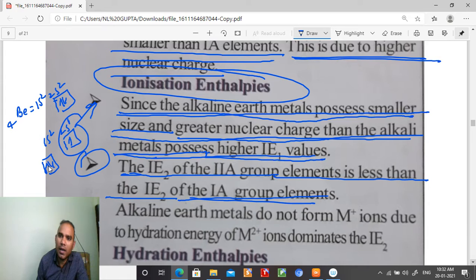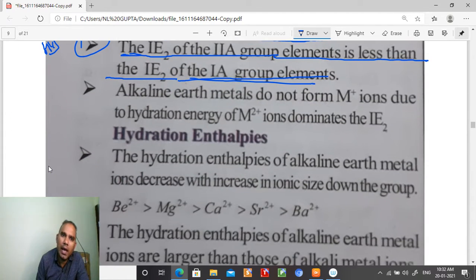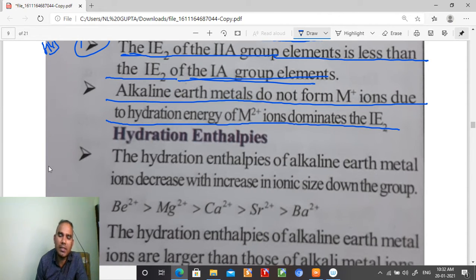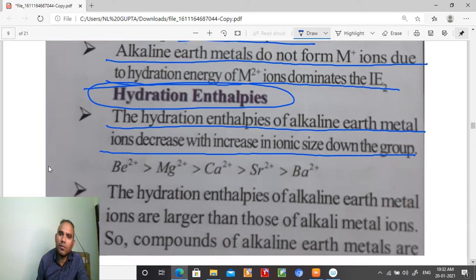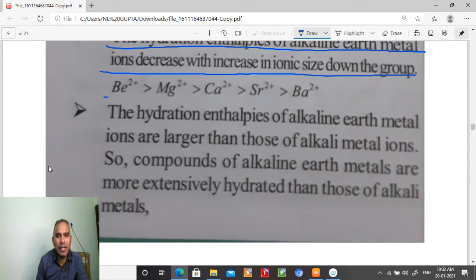Next, alkaline earth metals do not form M+ ions, because the hydration energy of the M2+ ion dominates the ionization energy IE2. Next point is hydration enthalpy, student. The hydration enthalpy of alkaline earth metal ions decreases with increase in ionic size down the group. Down the group, the ionic size is increasing, and in the same way hydration enthalpy is decreasing. So beryllium 2+, magnesium 2+, calcium 2+, strontium 2+ is the decreasing order of hydration energy.